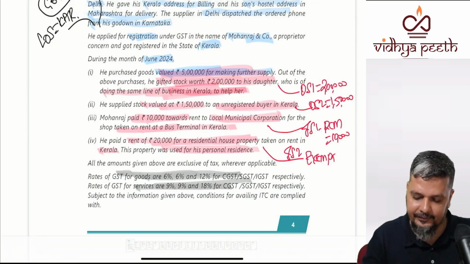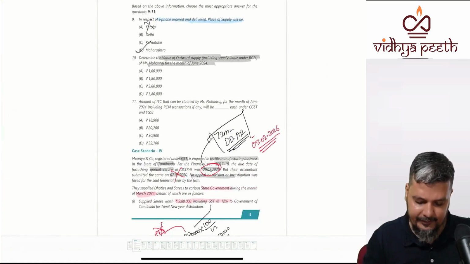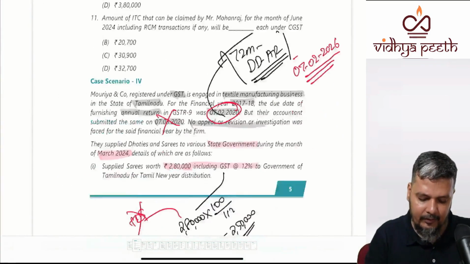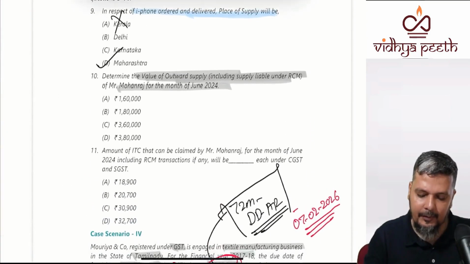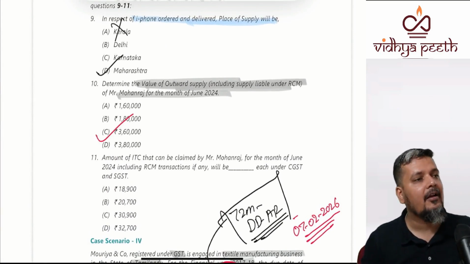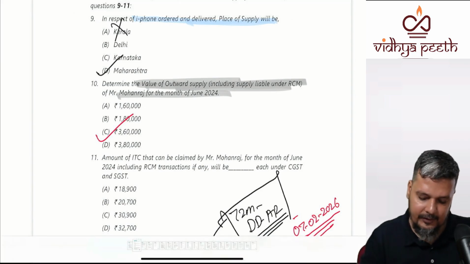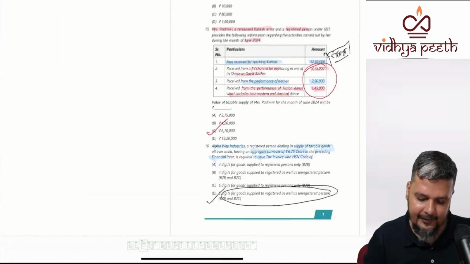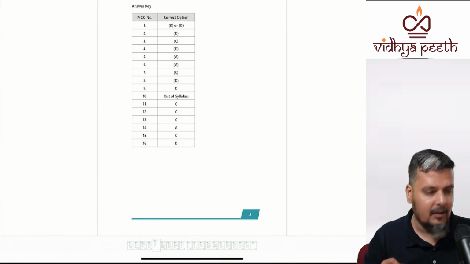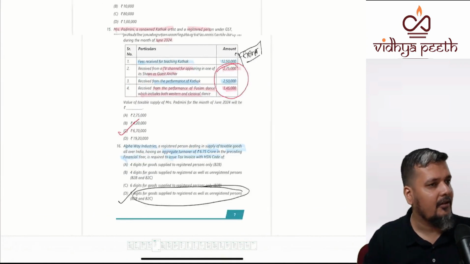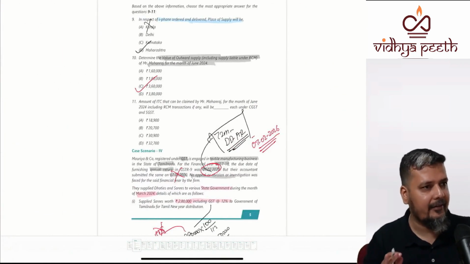3 lakh. But this question ICAI has said that it is out of syllabus, and it is right. It is out of syllabus because related party transaction value is not there in your inter level. So ICAI has correctly said that this is out of syllabus. Though the answer is 3,60,000, it is out of syllabus.